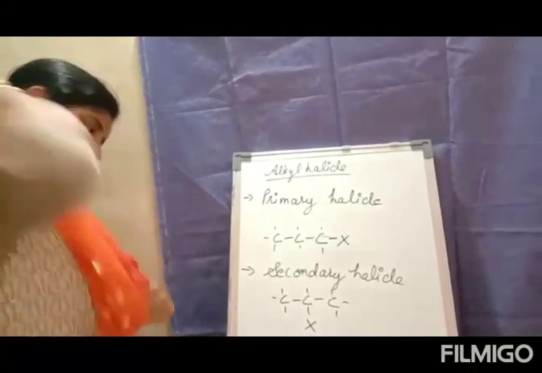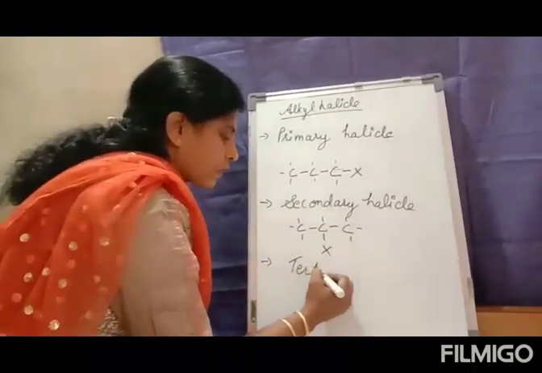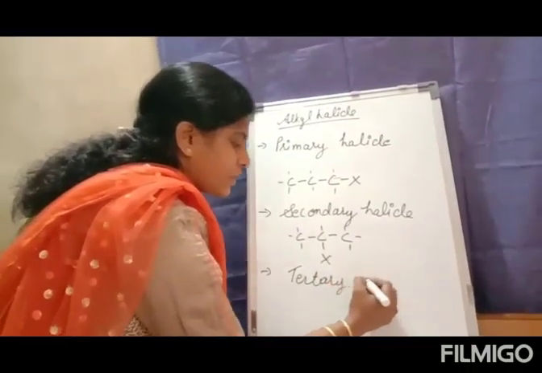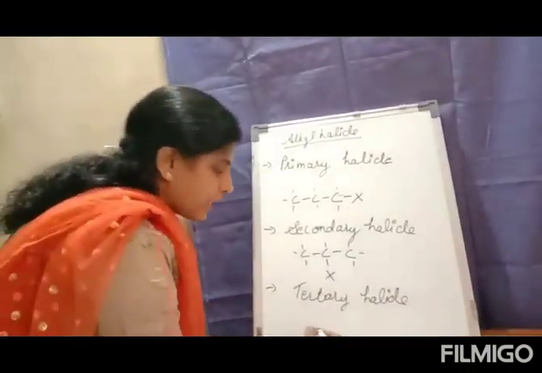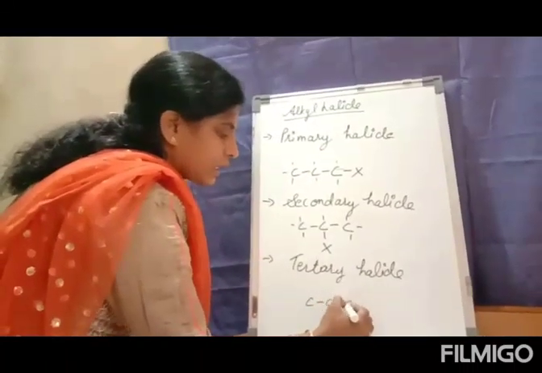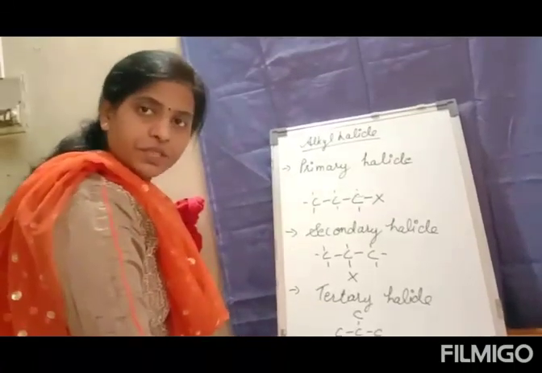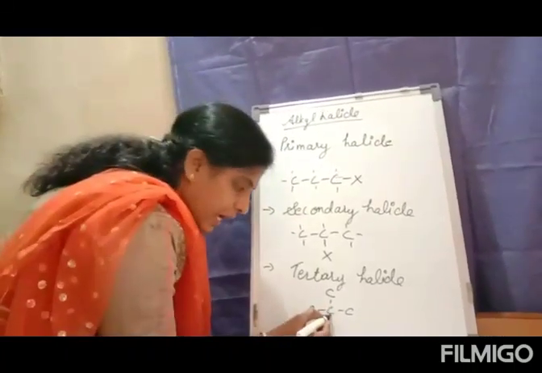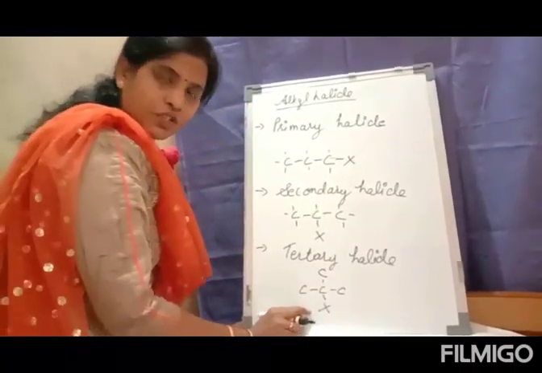The third one is our tertiary halide, where the carbon atom is bonded with three different carbon atoms and it is bonded with one halogen group.